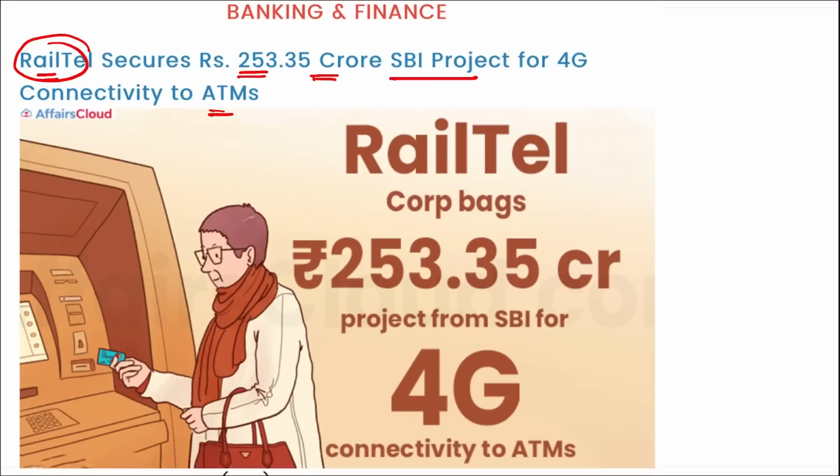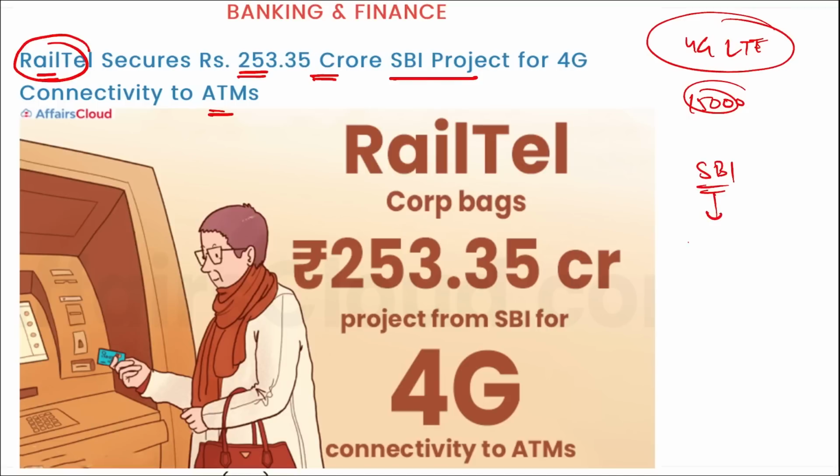This is a central public sector enterprise under the Ministry of Railways, and this work order was issued to provide 4G LTE, that is Long Term Evolution, connectivity to more than 15,000 offsite ATM machines across India. That means 4G connectivity will be provided to more than 15,000 offsite ATM machines across India, and for this SBI recently gave the project order to RailTel.